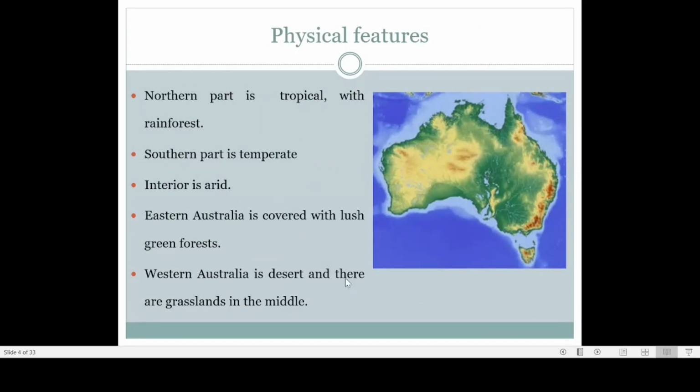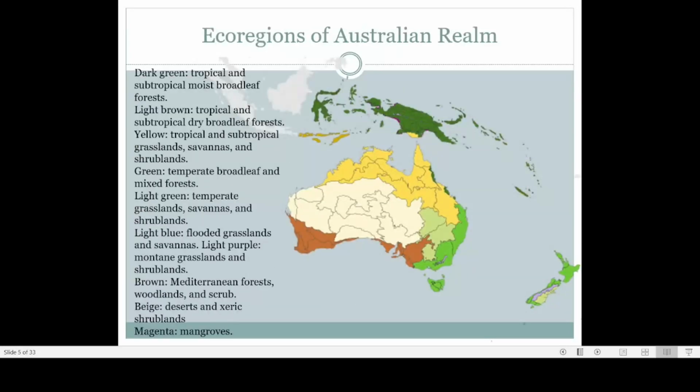Now you see the western part of Australia is known as the Western Australia, because most of the time these deserts are located in the western portion of a continent. Not only in the case of Australia, if you look at Africa, you see in the western portion two major deserts, the Sahara Desert as well as the Kalahari Desert. You take India, it is on the western portion that we find the Thar Desert.